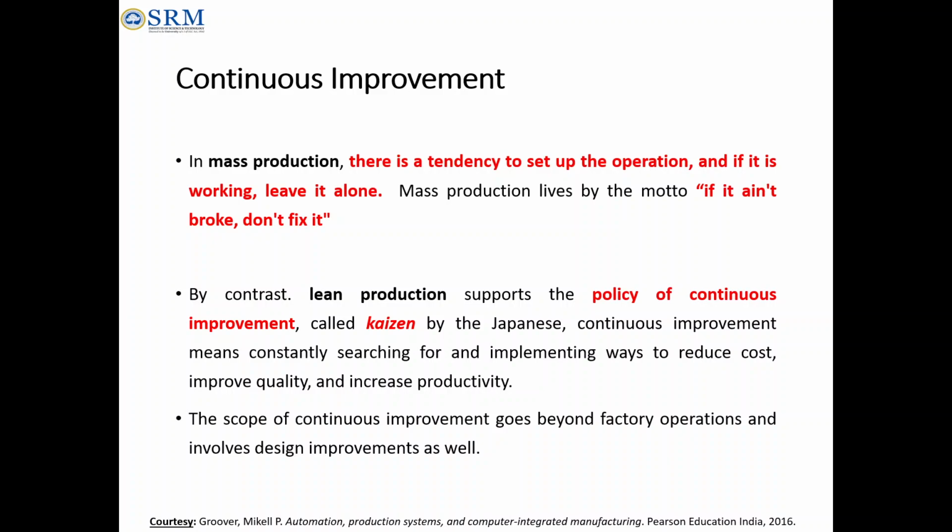Okay, so they should have a policy of continuous improvement, called Kaizen by the Japanese people. They will always be searching for improvement in such a way as to reduce the cost, improve the quality, or increase the productivity. So lean production is focusing on, or following, the continuous improvement policy. These are all the four principles used for lean production.